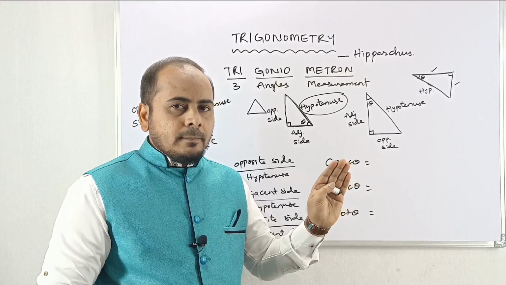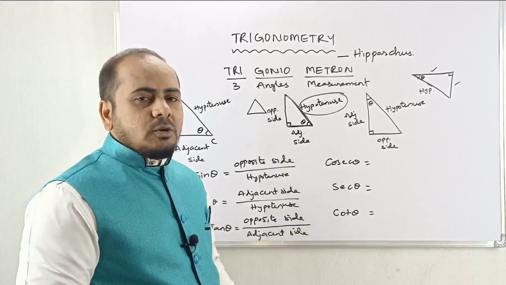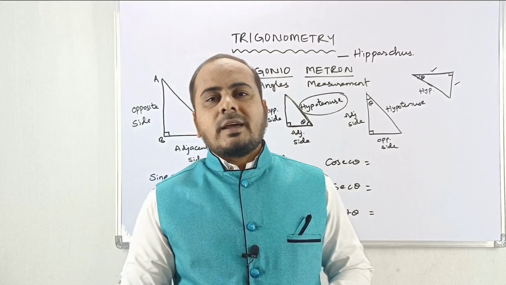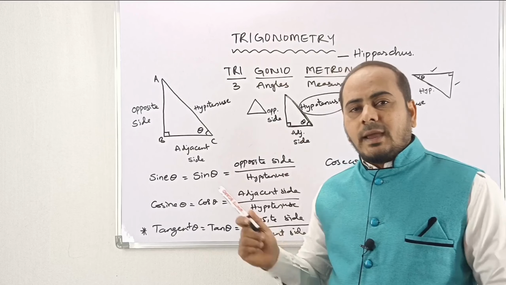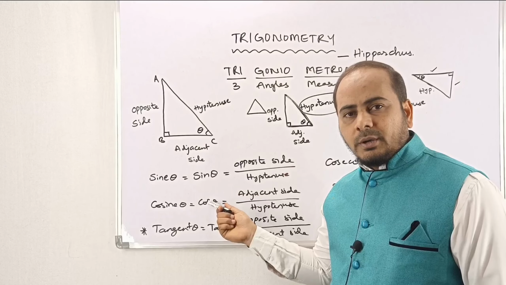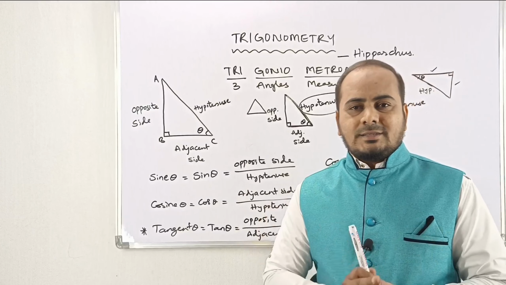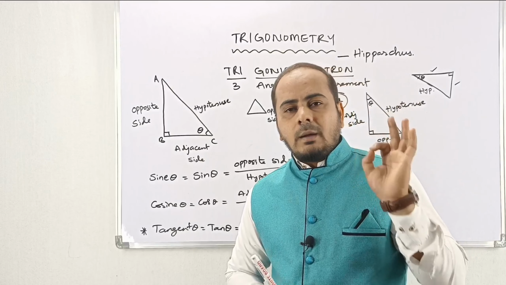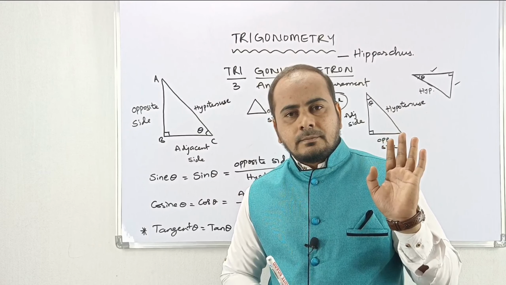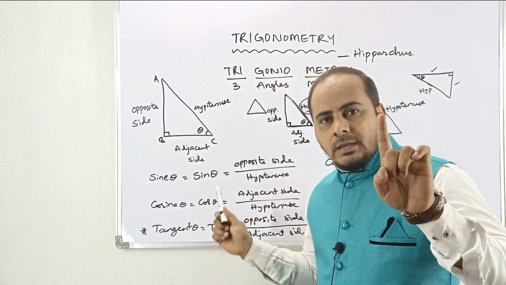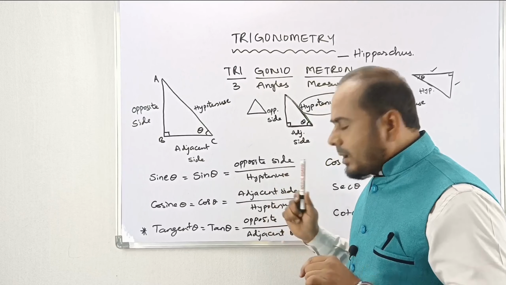Hope you got it. Now you see, what is cosec theta? Now you need not recite. First what you prepare? Sin theta equal to opposite by hypotenuse. Then cosec theta will become hypotenuse by opposite. That's it. That means reciprocal I am going to make. Once again I am repeating, dear. Sin theta is opposite by hypotenuse.